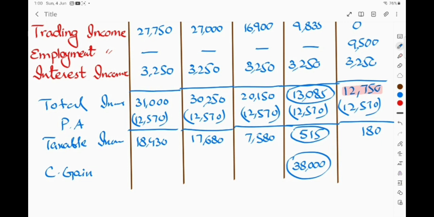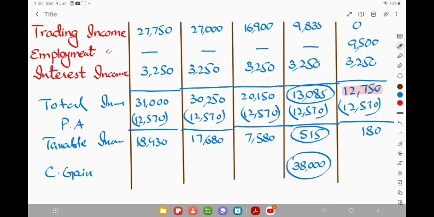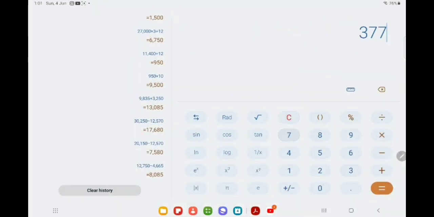The remaining portion of the unused basic rate band will be 37,185. So this 37,185 of chargeable gain will be taxed at the basic rate. Not the whole 38,000 chargeable gain will be taxed at the basic rate, because we are utilizing 515 of our savings and non-savings income to be taxed at the basic rate.